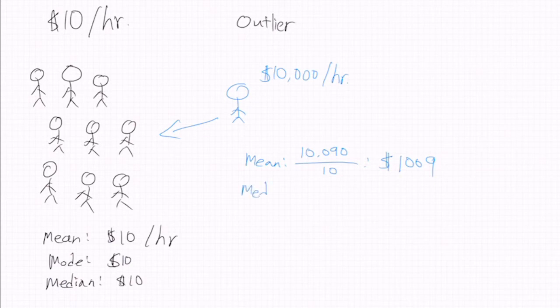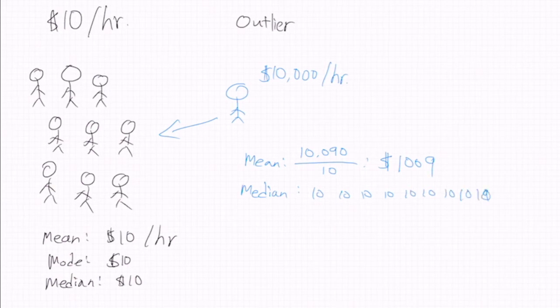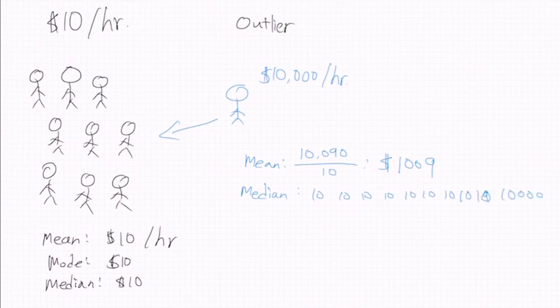Like let's take a look at median. If you were to order all 10 people, 10, 10, 10, 10, 10, 10, 10, 10, 10, and then 10,000. The middle number is, we just cross from both ends, the average between 10 and 10, which is 10. So median is still 10, right? So it didn't change, right? And this is where I want to bring your attention to.